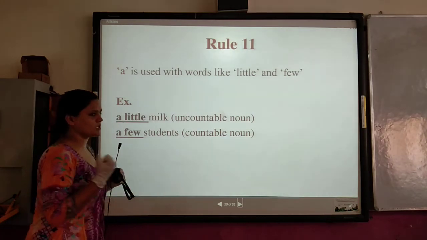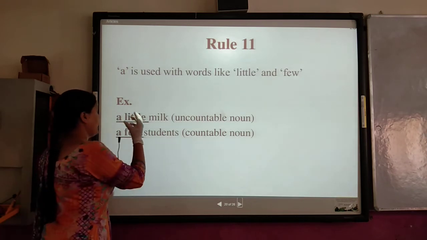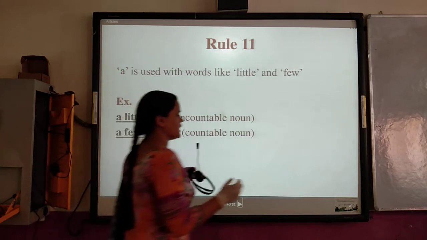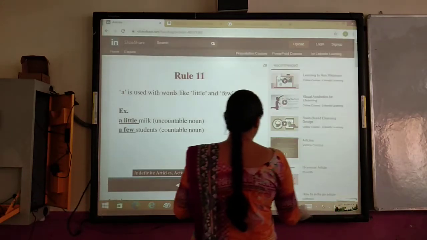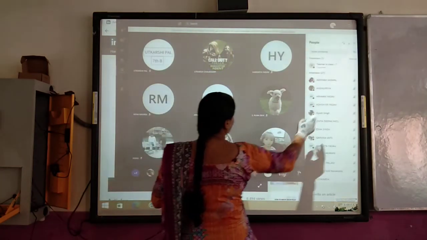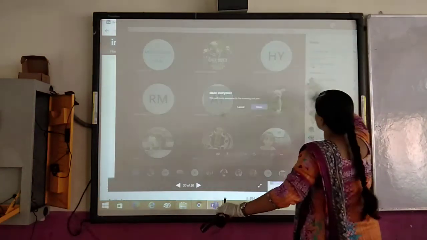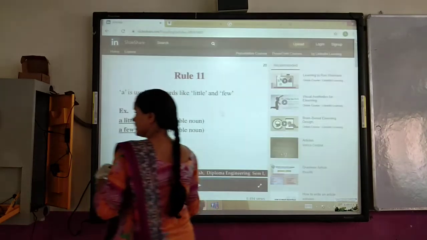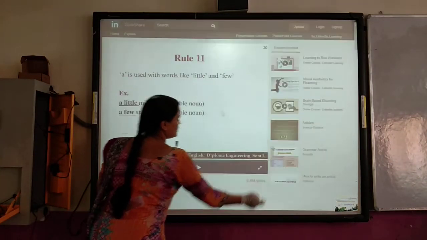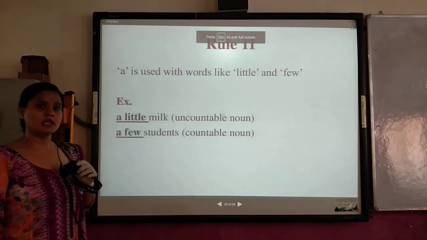So what is the difference? Let me tell you. If there is a quantity that is negotiable and it doesn't matter, that time we use little.